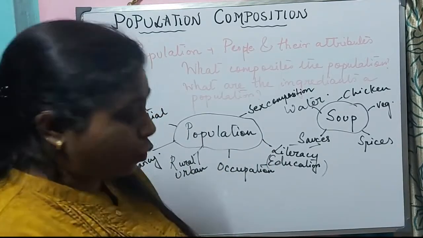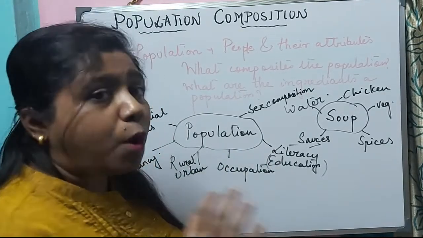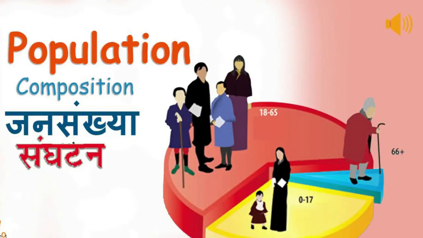So we will know about population composition. What is population composition?